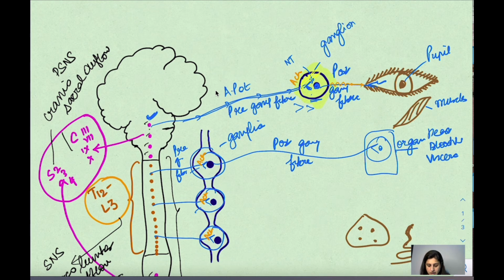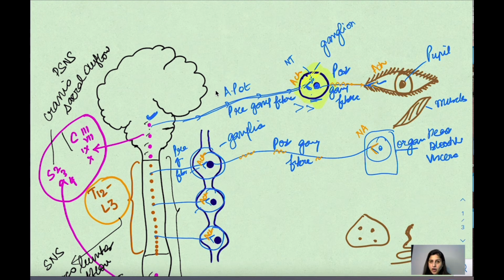But the only difference is that the action potential will fall here too, but what neurotransmitter do the postganglionic fibers release at the organ site? That is different between sympathetic and parasympathetic. So that makes the difference. If it is parasympathetic, acetylcholine will be released here. But if they are sympathetic fibers, then they are going to release noradrenaline. That's the major difference. That's why they are classified into sympathetic and parasympathetic.